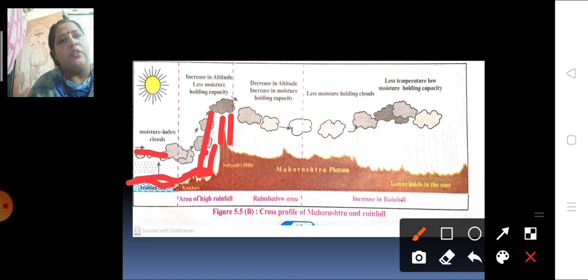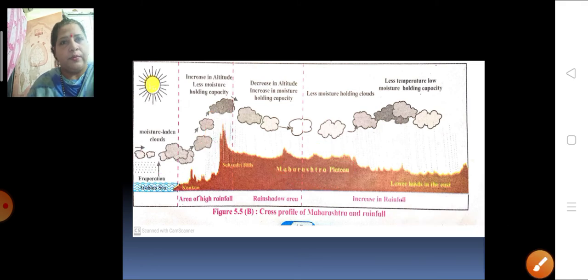So the Maharashtra plateau, this part, is a rain shadow area because hardly any rainfall takes place over here, as the clouds are not at all moisture laden. So this picture shows you the orographic type of rainfall which is taking place in the Deccan plateau, that is the Maharashtra plateau.